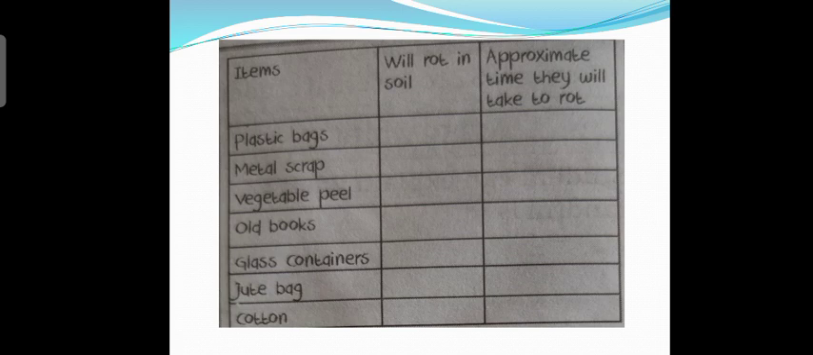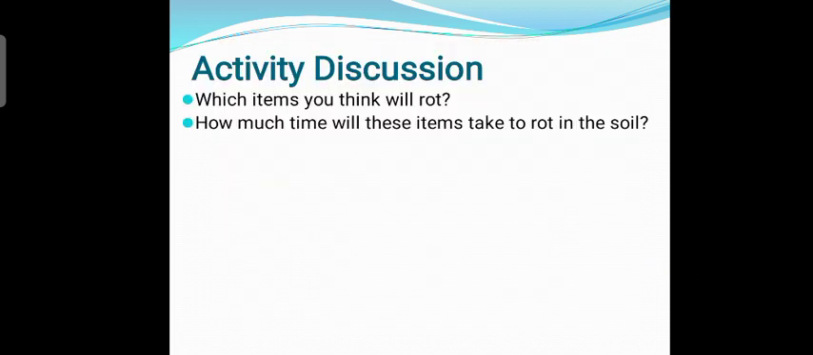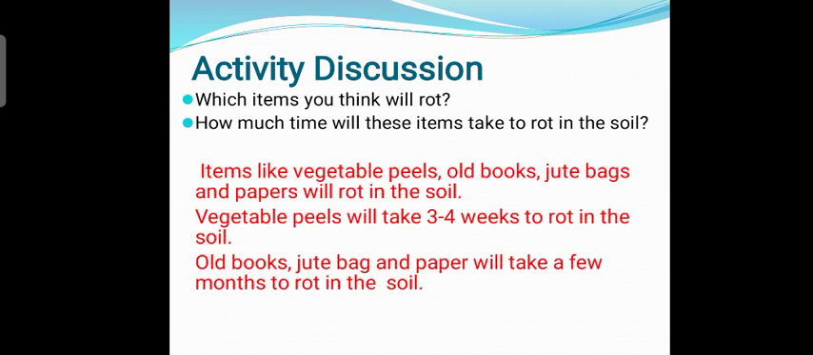You can pause your video for performing this activity and after that again resume the video. Now you will be able to give the answers of these questions based on activity. Which items you think will rot? How much time will these items take to rot in the soil? So let's see. Items like vegetable peels, old books, jute bags and papers will rot in the soil. Vegetable peels will take 3-4 weeks to rot in the soil. Old books, jute bag and paper will take a few months to rot in the soil.